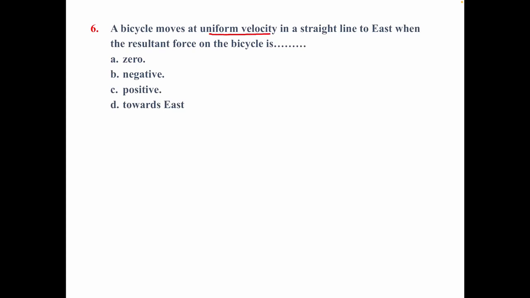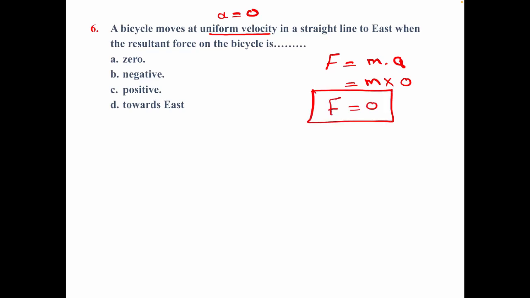Uniform velocity means that acceleration equals 0. F equals m times a, mass times 0 equals 0, so the resultant force on the bicycle is 0.